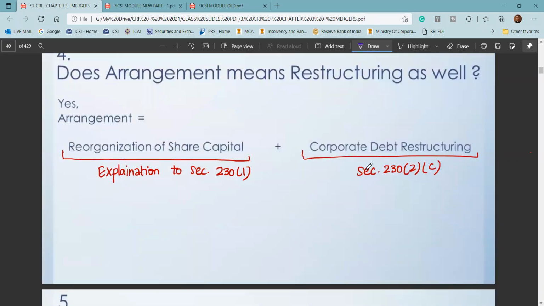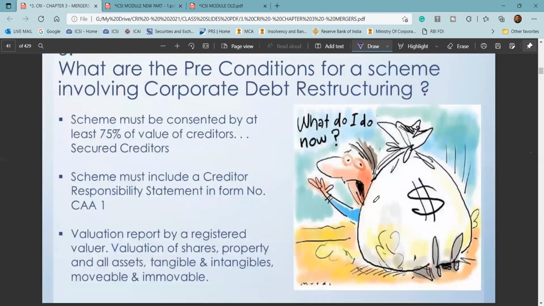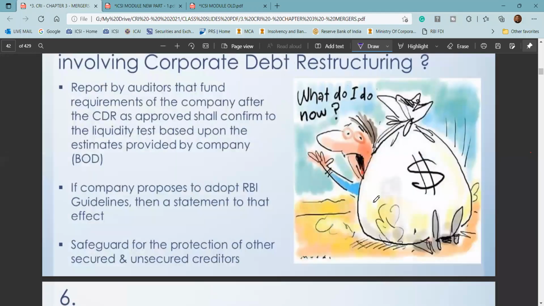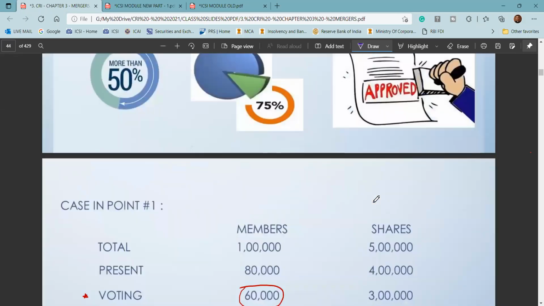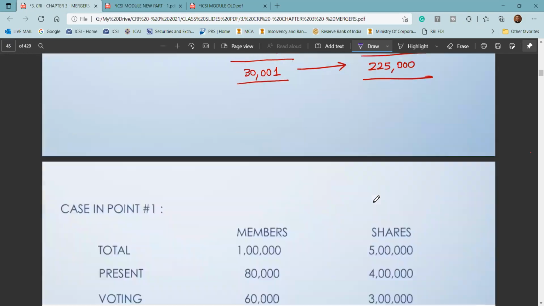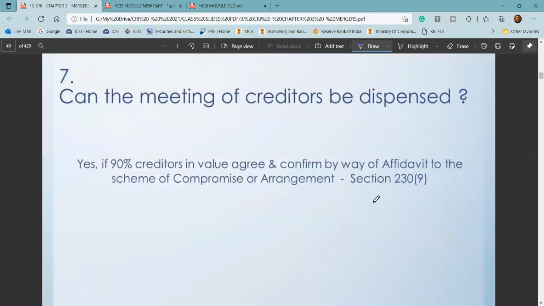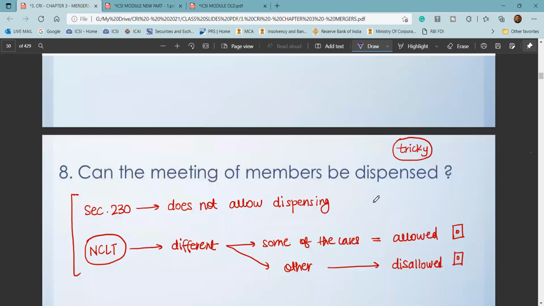Now, arrangement and restructuring. Arrangement has been explained. Corporate debt restructuring has been explained in section 230, subsection 2, clause C. So the preconditions of corporate debt restructuring are there. Just remember these 6 points, the basic points. What is the requisite majority? It's the majority in number and 3/4 in value. Thereafter, we did this case in point.